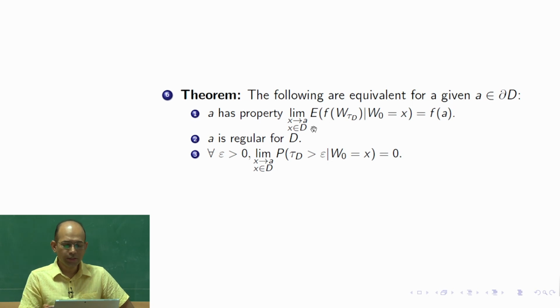Okay, so for proof by contradiction, we assumed the negation of this to conclude the negation of that, and this is true for all possible f. But now we have constructed a particular f and a particular sequence xn converging in a particular manner, and there it did not hold.